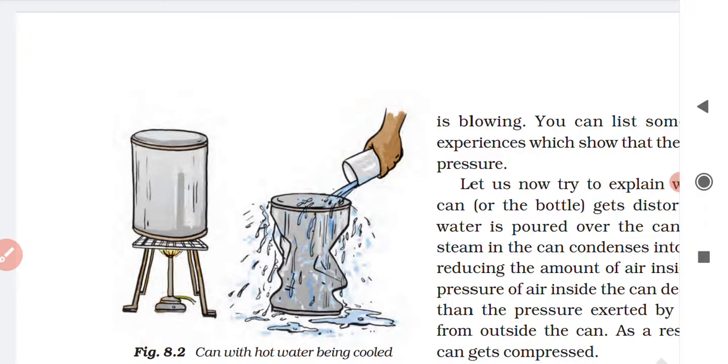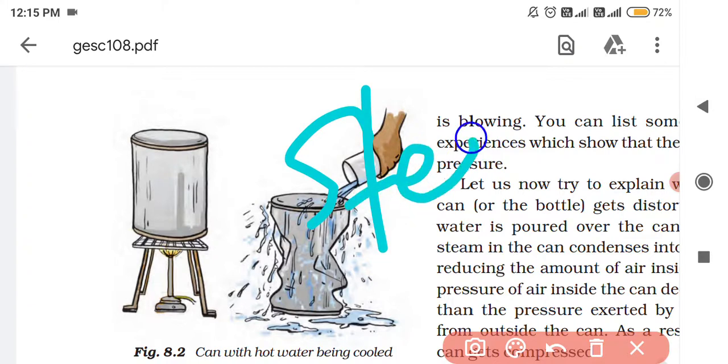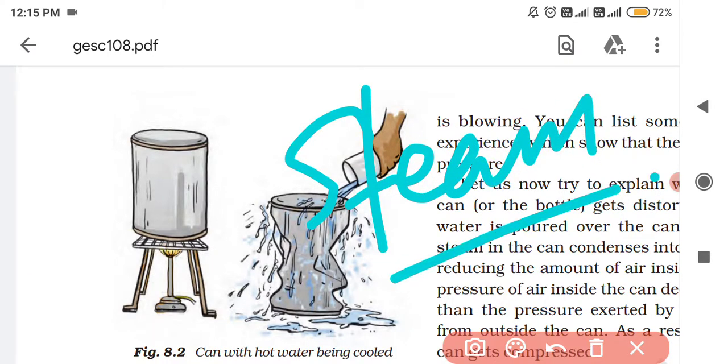Why? Because when the water is boiling in this tin can, there will be a formation of steam. Steam will be formed inside the tin can because water is boiling.